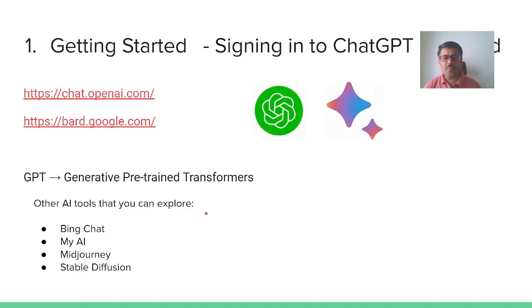That means all the queries or prompts are trained very well before, so that you'll be able to get results based on the way you explore the details. Of course, we mainly know about ChatGPT and Bard, and there are other AI tools also available like Bing Chat, MyAI, Midjourney and Stable Diffusion, and many more. You can explore them. But in this session, I'll only explain ChatGPT and Google Bard with a couple of examples.